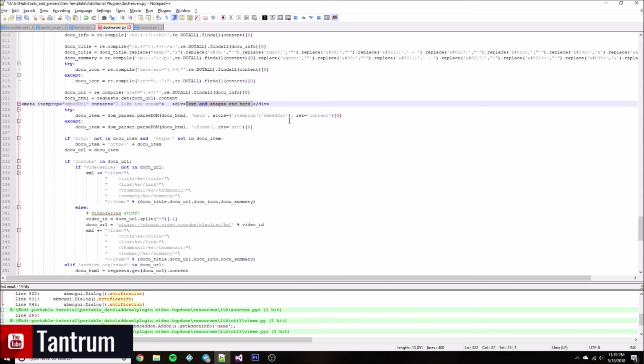Alright, since I use return, or what I call ret, it's going to look for this tag inside that, and that's what it's going to return.